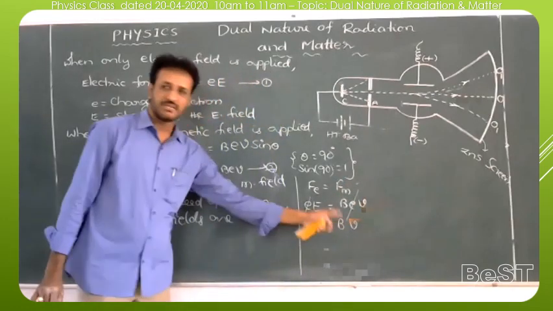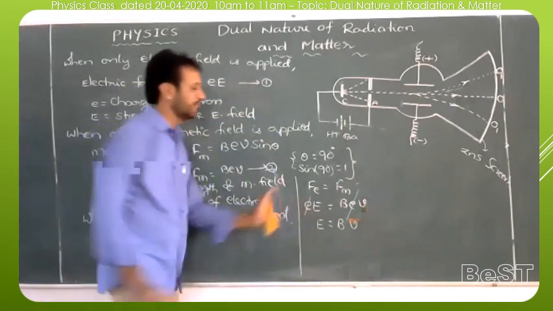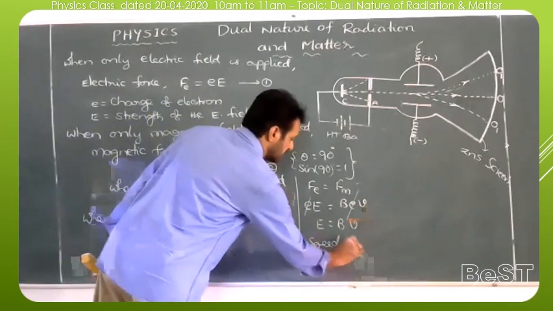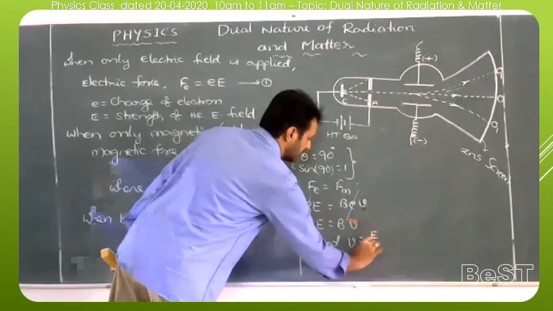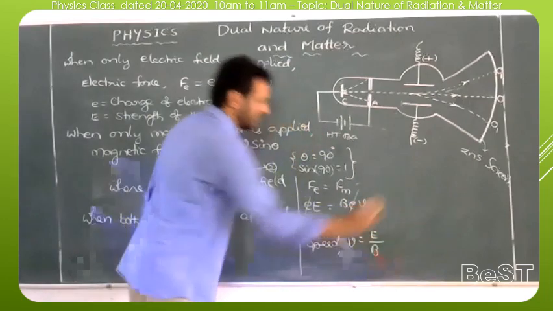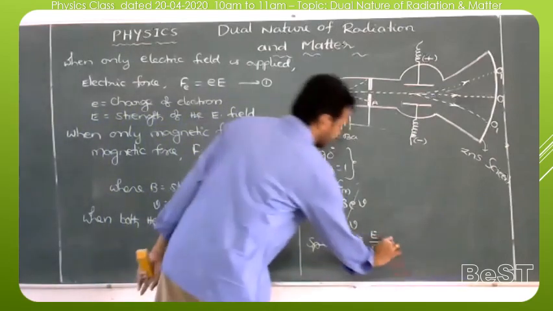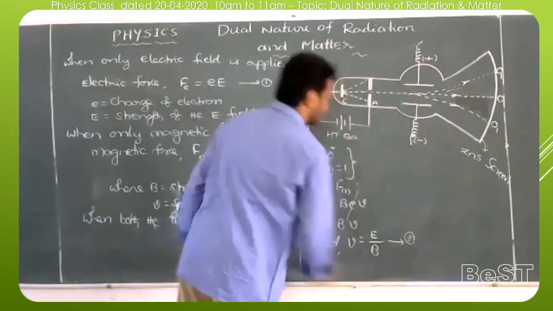Now take B to the left side. We'll get, therefore, the speed of electron v is equal to E by B. We can write, so the speed of electron v is equal to E by B. So it is the third equation.